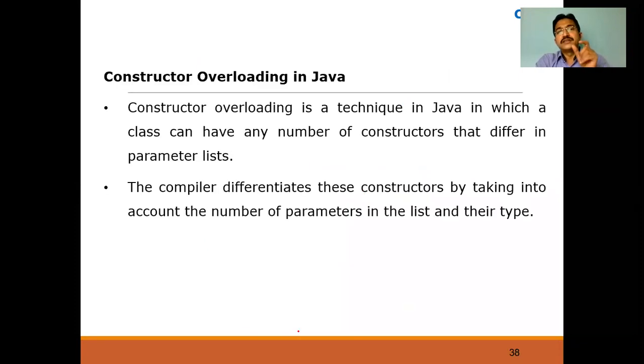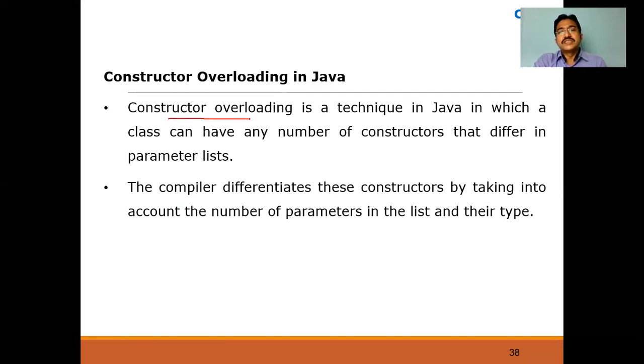It is the same, only one part is changed: instead of a method, it is replaced with a constructor. Now, what is the difference between a method and a constructor? The constructor name is the same as the class name, whereas for a method, the name may or may not be the same as the class name.